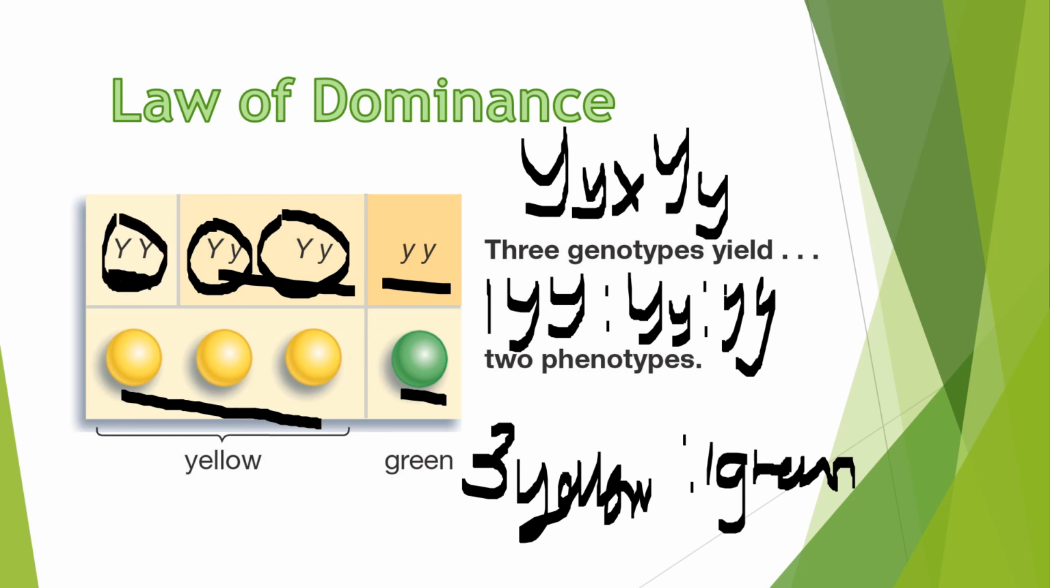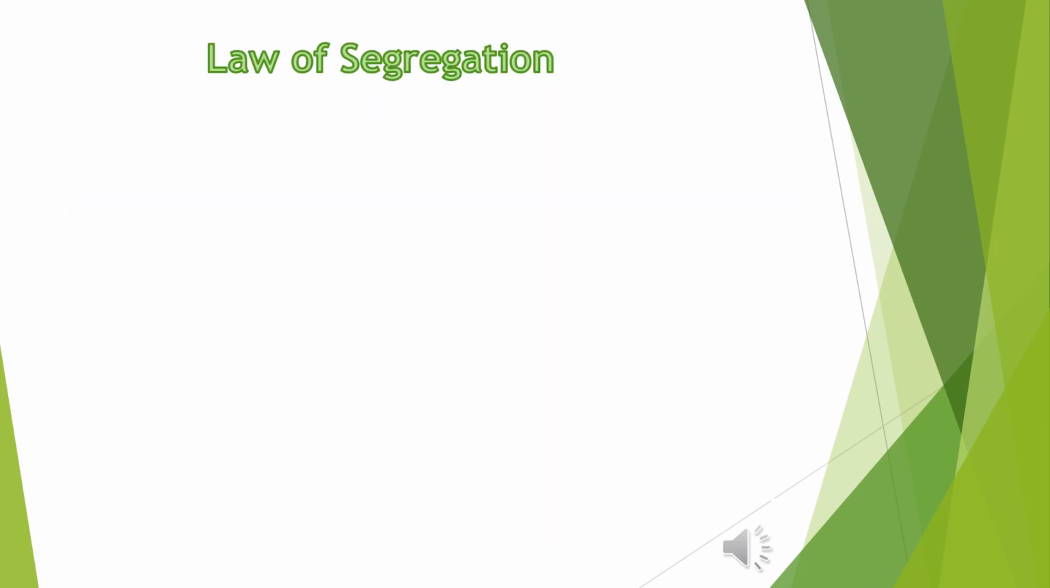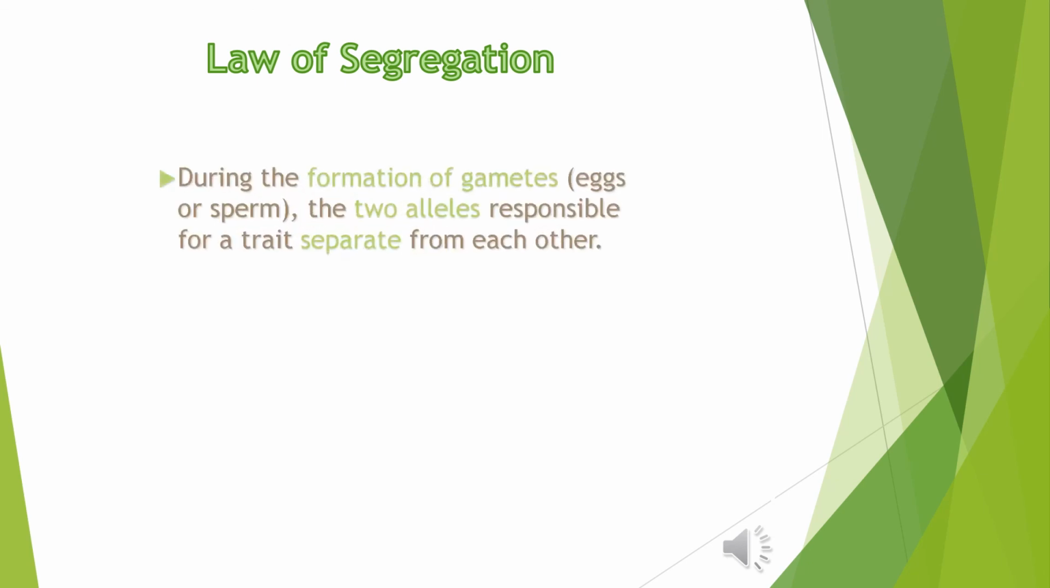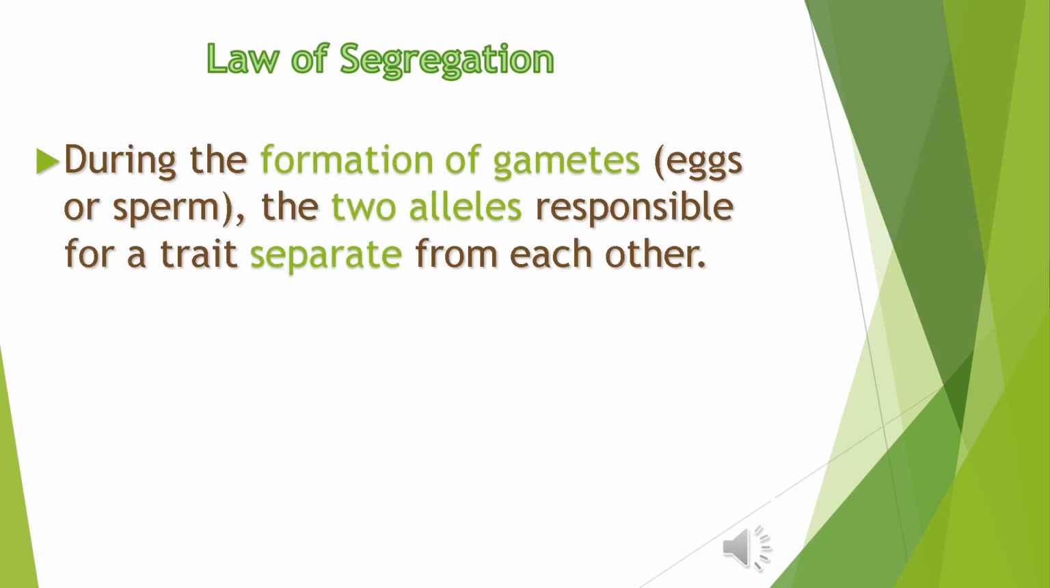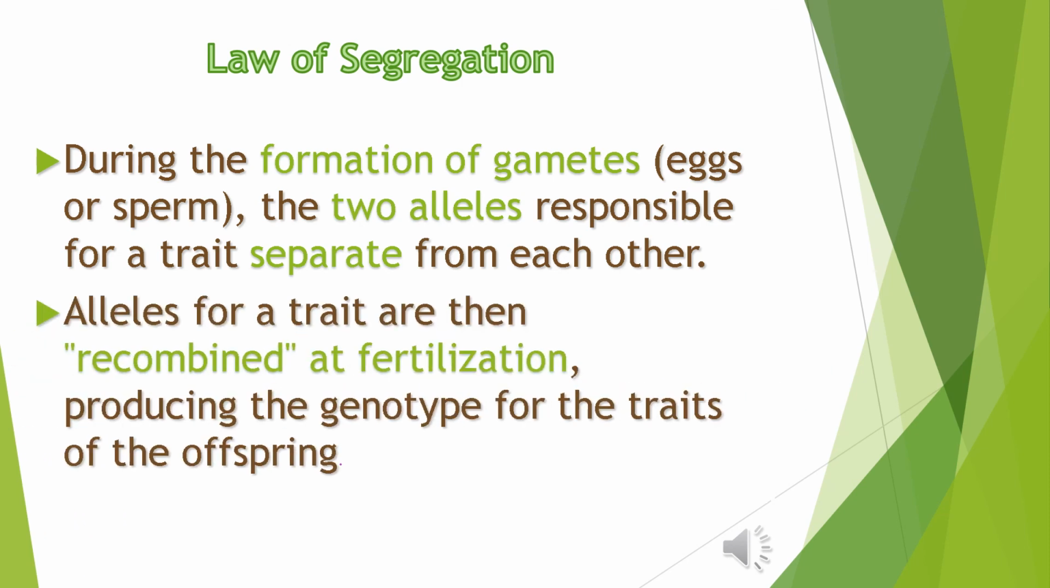Let's proceed with the second law of inheritance of trait, which is the law of segregation, wherein it is stated that during the formation of gametes, egg or sperm, the two alleles responsible for a trait separate from each other. Alleles for a trait are then recombined at fertilization, producing the genotype for the traits of the offspring.